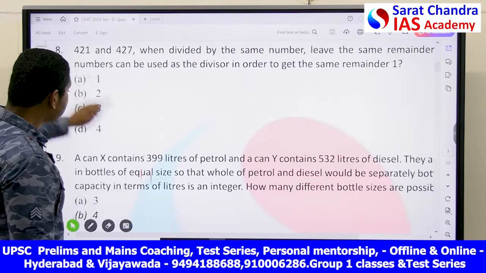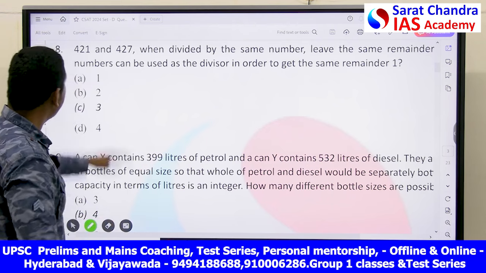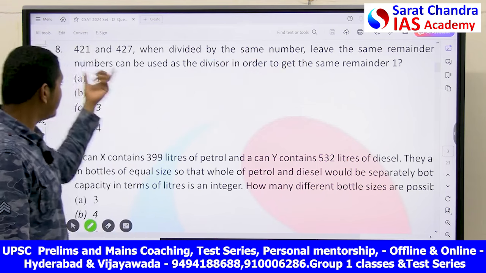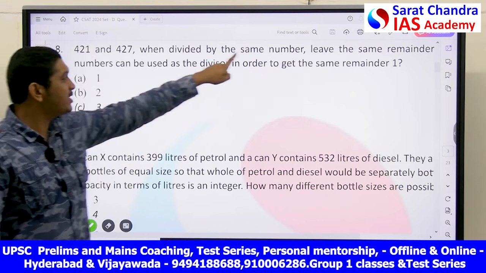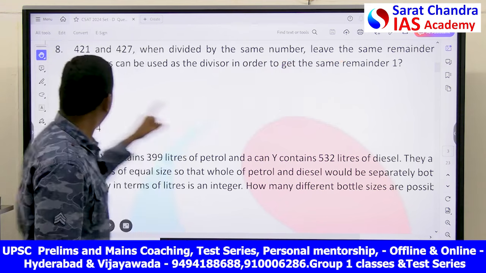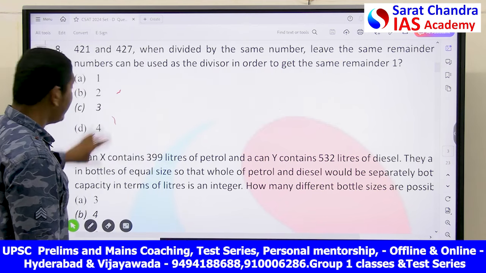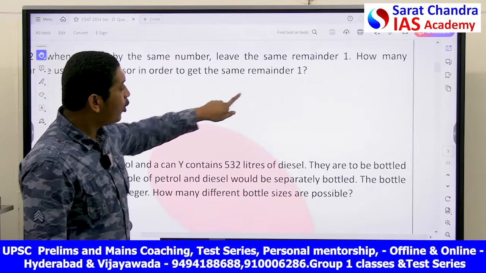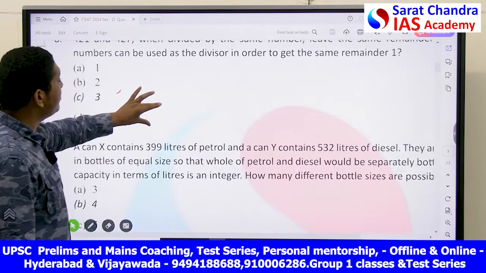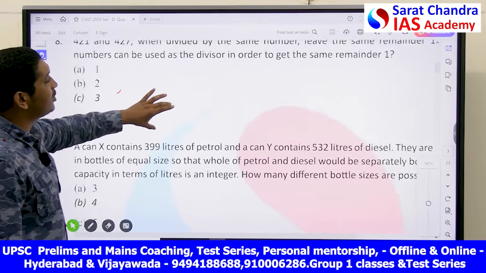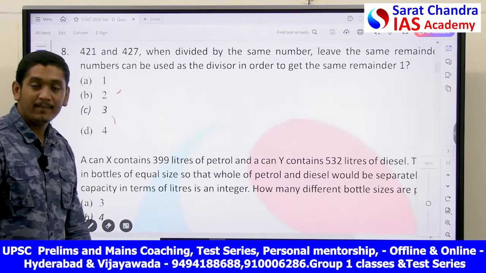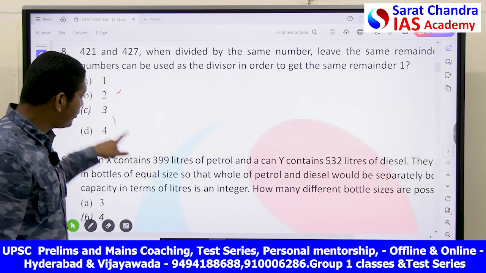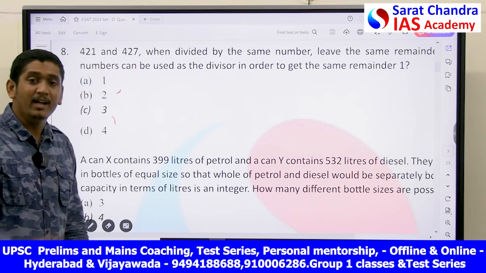Okay, here he has given you 421 and 427 when divided by the same number. They are saying you divide these both numbers with the same number. They leave a remainder 1. How many such numbers can be used as a divisor in order to get the same remainder 1? They are asking you, find out all such divisors with which if you divide 421 and 427, they always give you remainder 1.